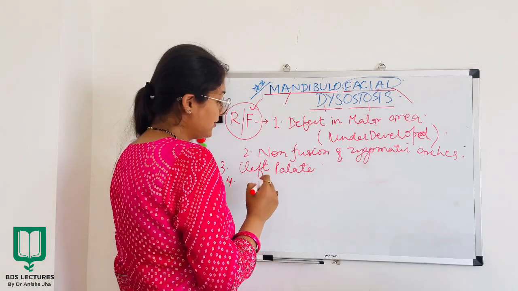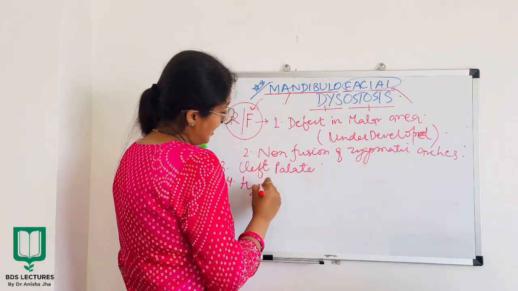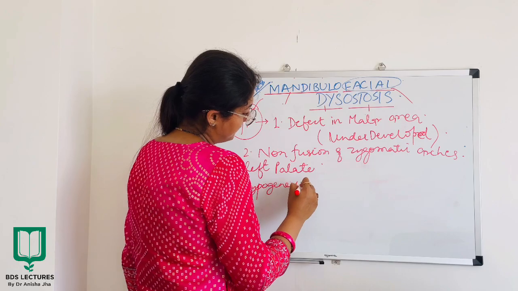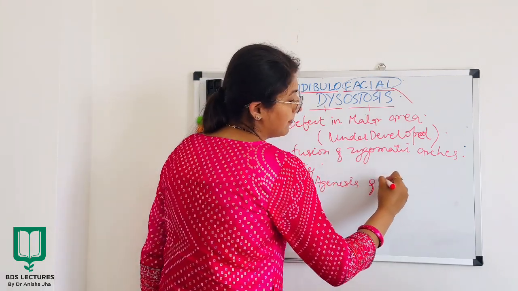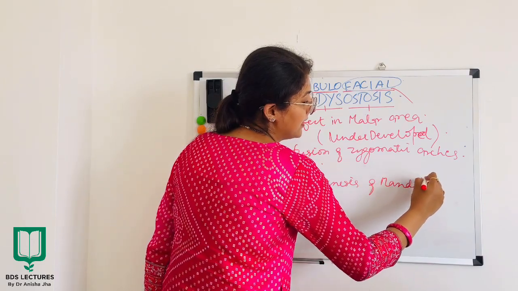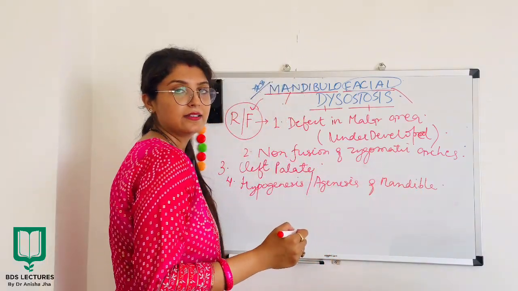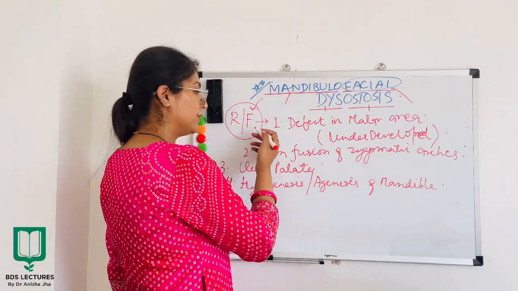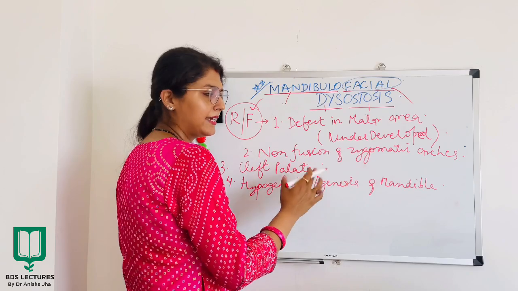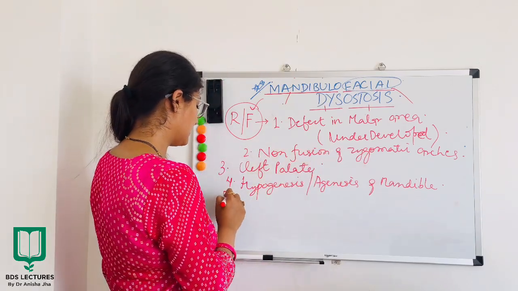Then you will see hypogenesis or agenesis of mandible. All your facial bones will be underdeveloped somewhere, so you will get to see that in the radiological features.